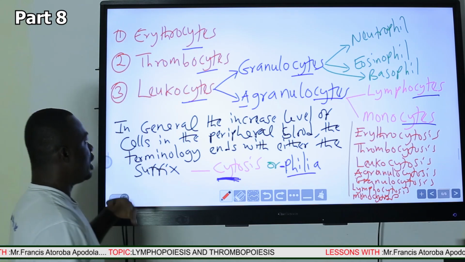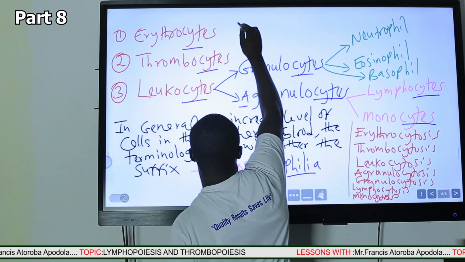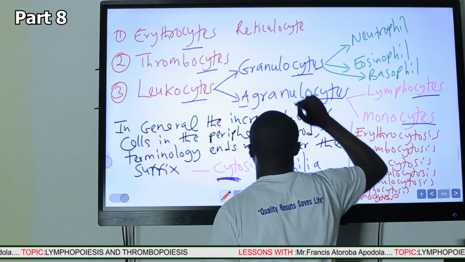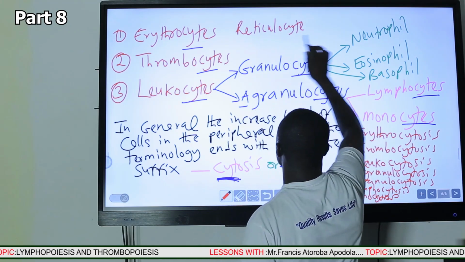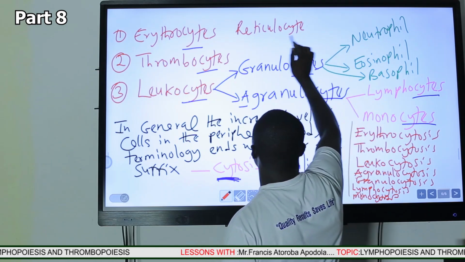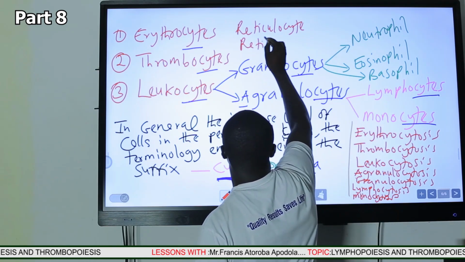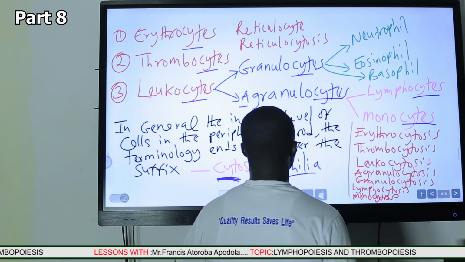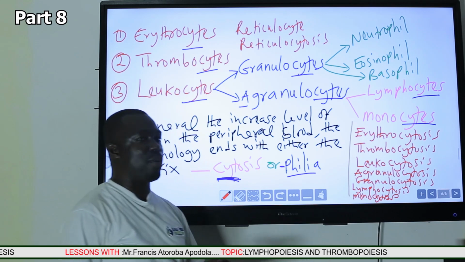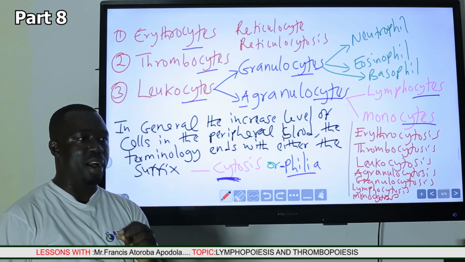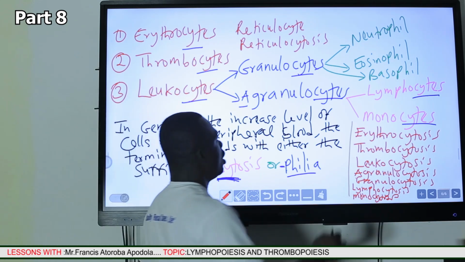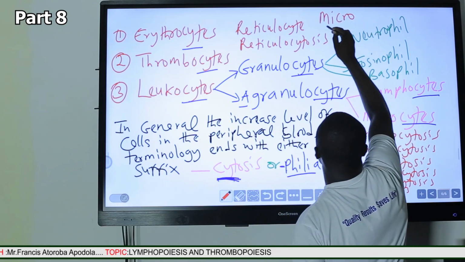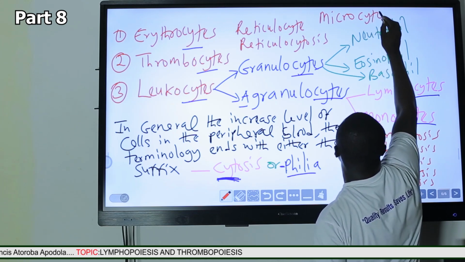peripheral smear. Take for instance the cell called reticulocyte. Reticulocyte is an immature red cell, quite larger than the matured one. Reticulocyte, the suffix is cyte, and therefore increased levels of reticulocyte will be called reticulocytosis. In a condition whereby we have smaller than normal red blood cells in circulation, a red blood cell that is smaller is called micro, and because it's a cell it is called microcyte.